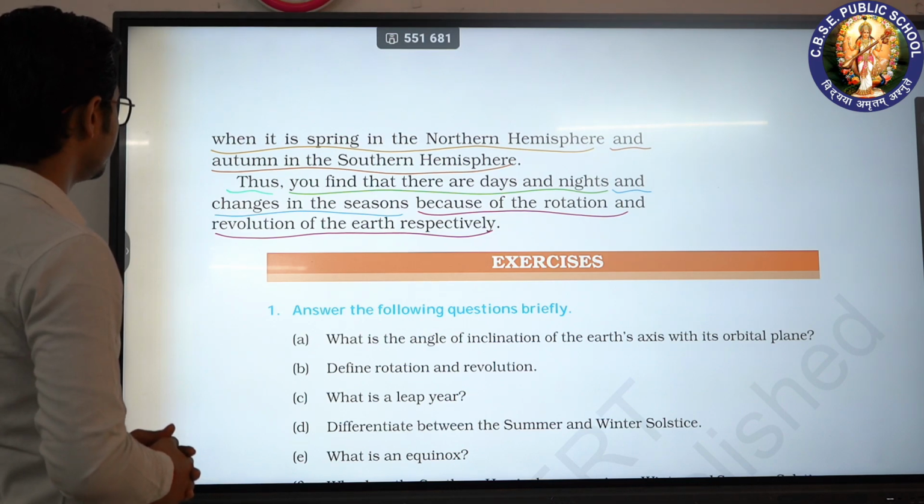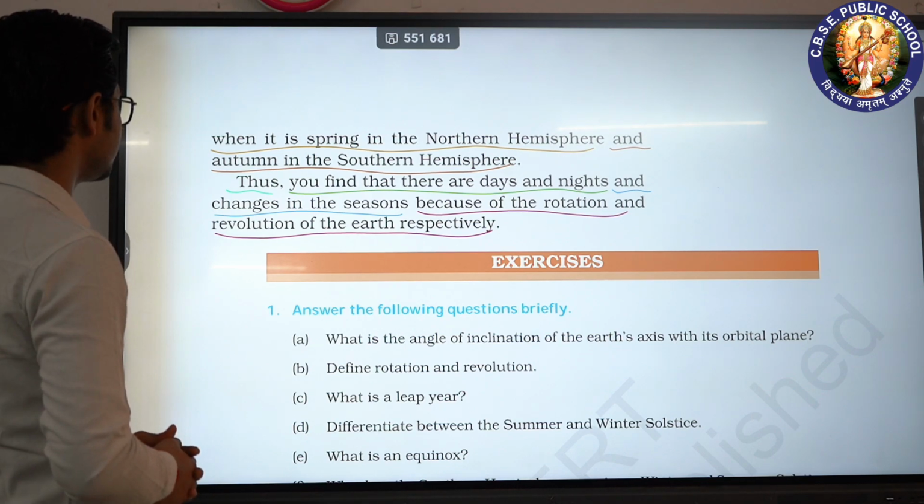Thus, you find that there are changes in days and nights and changes in seasons because of the rotation and revolution of the earth respectively.